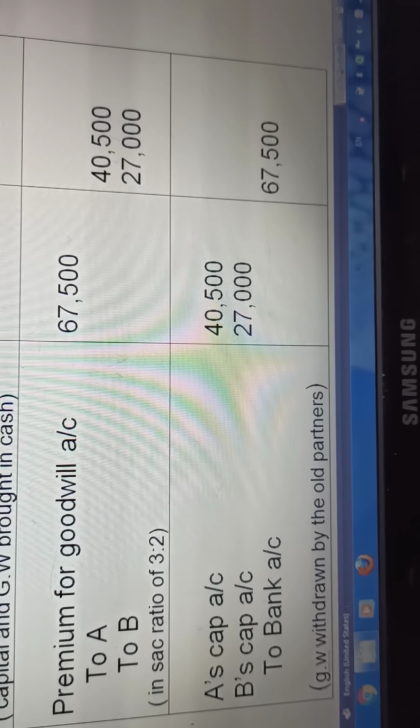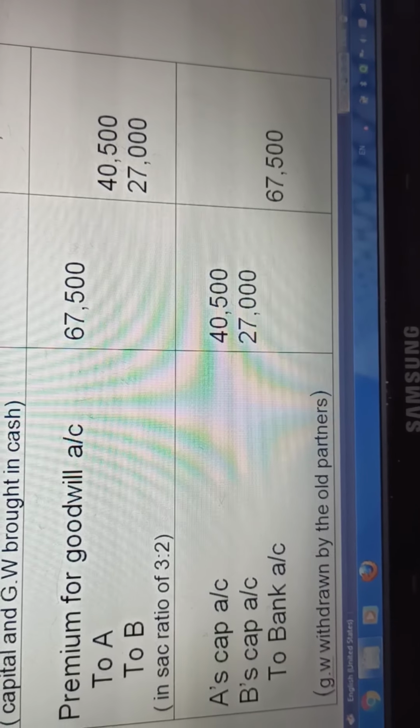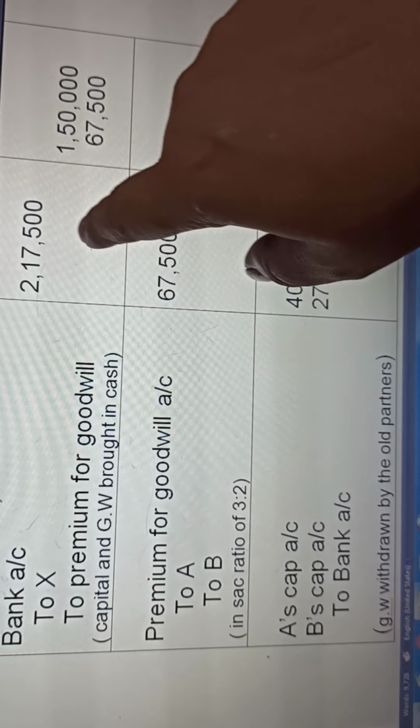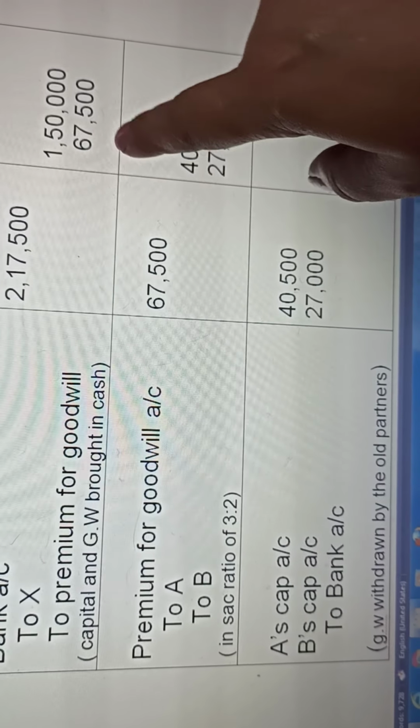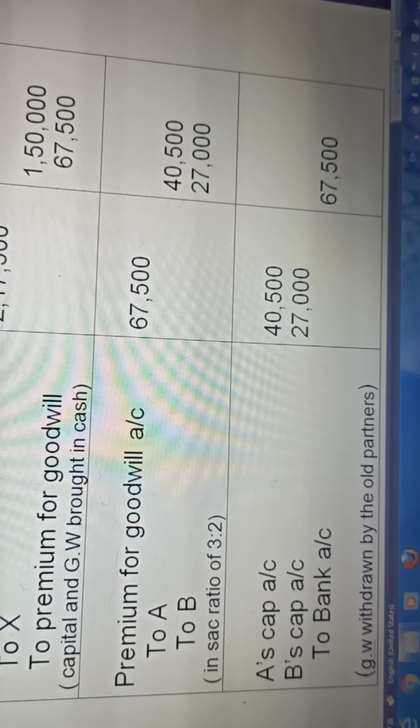Are we clear? This is the case when the premium is brought in cash and retained in the business and distributed. That means the first entry of bringing the premium of goodwill in cash, the second entry of distributing it, and the third entry in case it is withdrawn by the old partners.